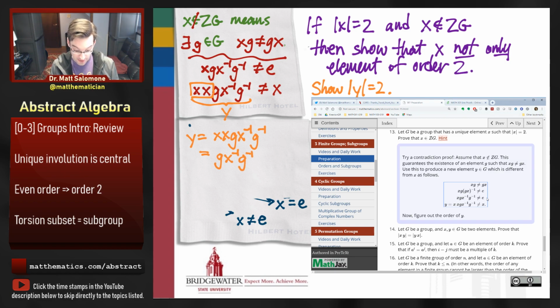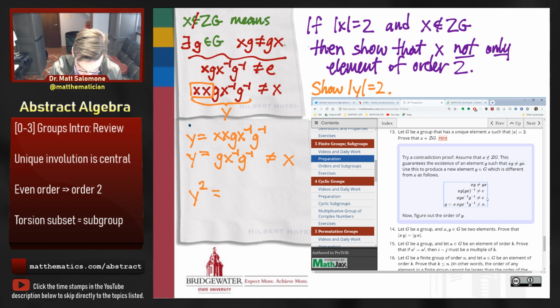Right? Because those two x's out in the front multiply by one another and cancel, because x squared is equal to the identity. And so this is my y. And again, we've assumed here that y is different from x because this xg was different from this gx. Right? So this y is different from x. But what is y squared?